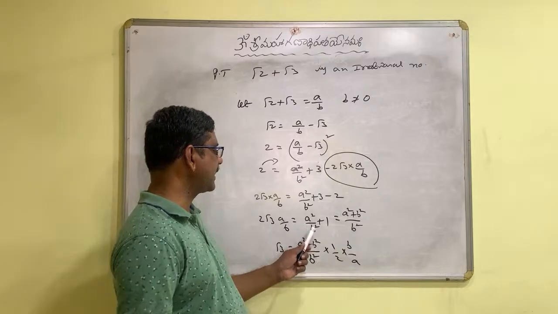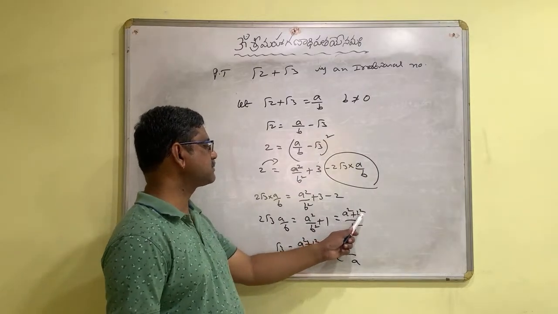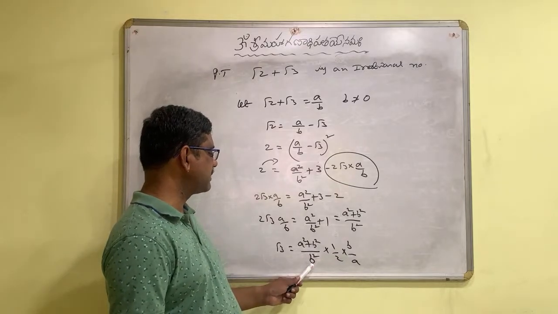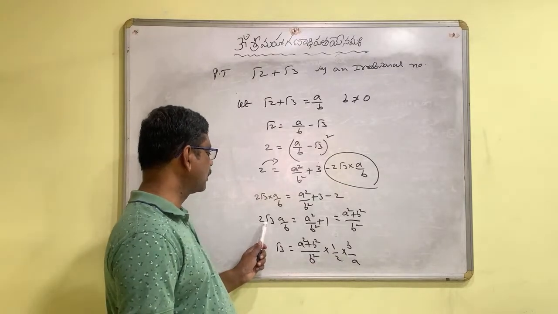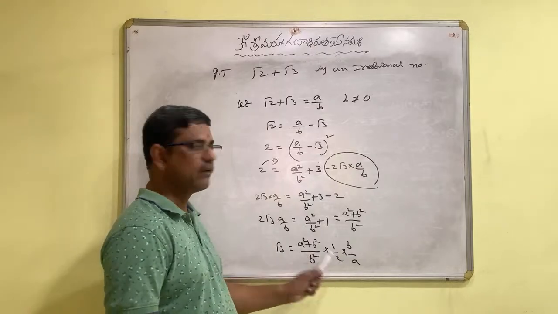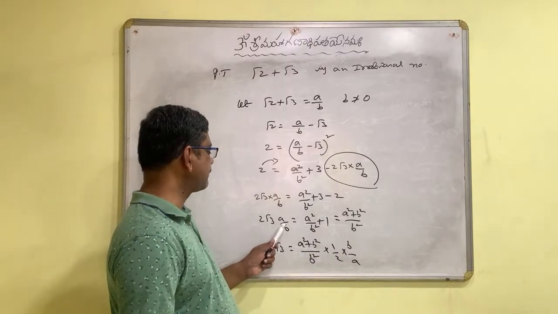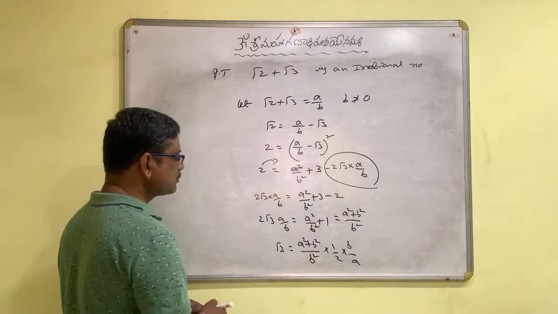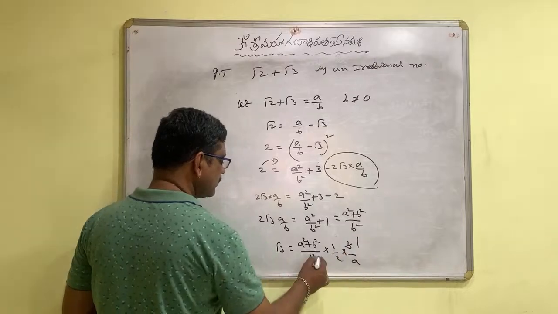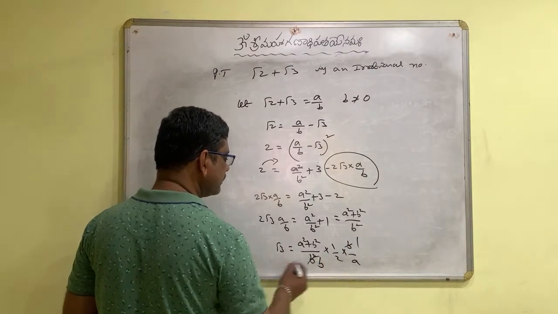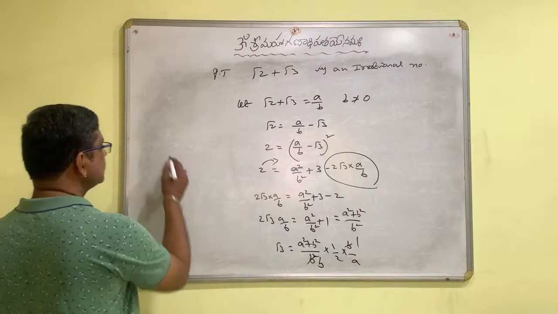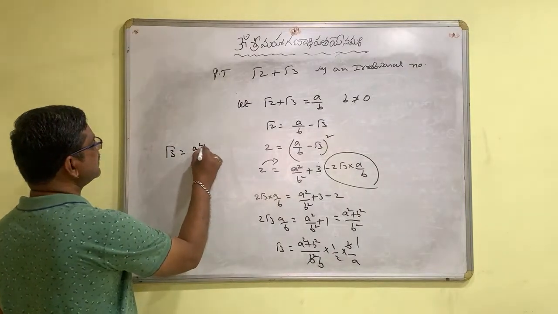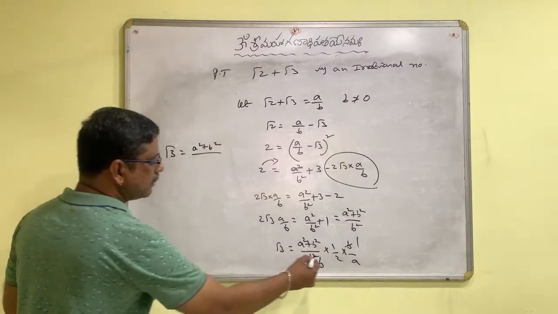This 2 goes to that side and becomes 1 by 2, and a by b gets reversed to b by a. Now when you simplify, one b gets cancelled, so in total root 3 is equal to a square plus b square by 2ab.